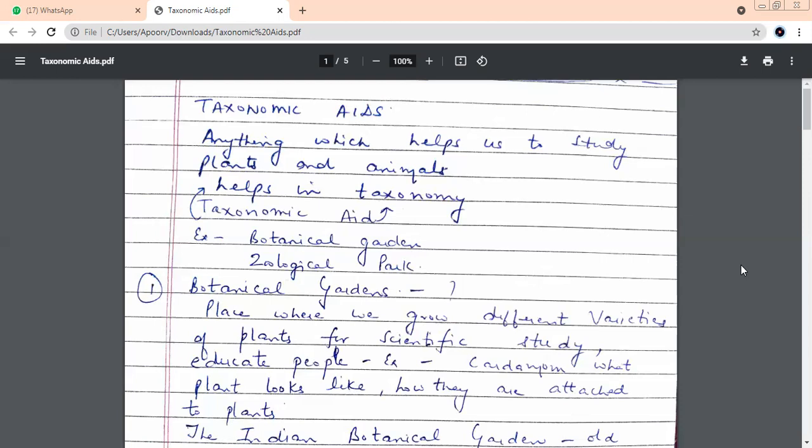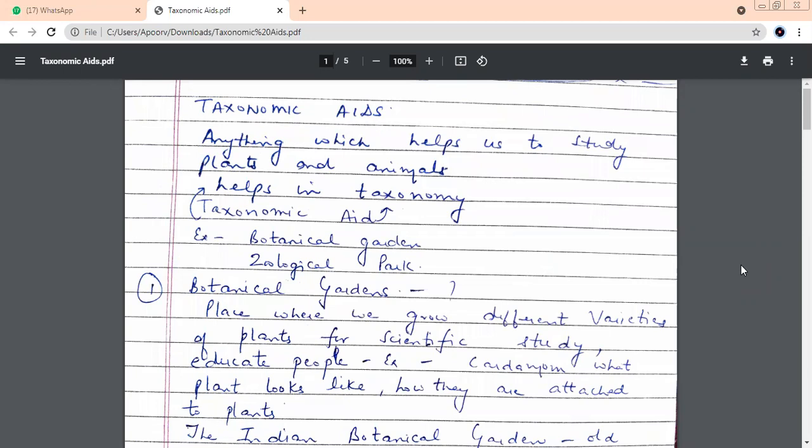Taxonomy, we already know. What are the 3 words related with taxonomy? Tell me. Quickly. Identification, nomenclature, and classification. Very good. So basically, taxonomic aid. Let's break this word and understand the meaning. Taxonomic meaning you've already given me. Now, what do you mean by the word aid? First aid. Help. Very good.